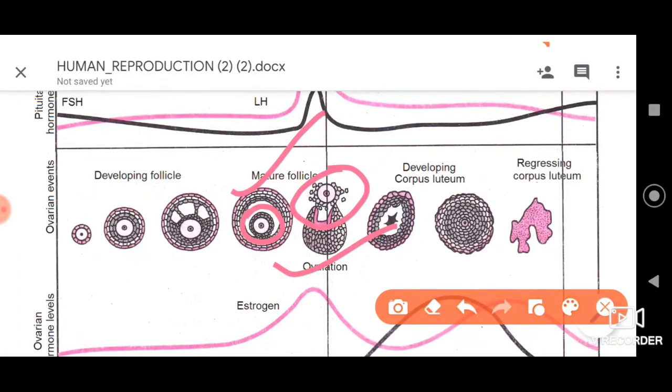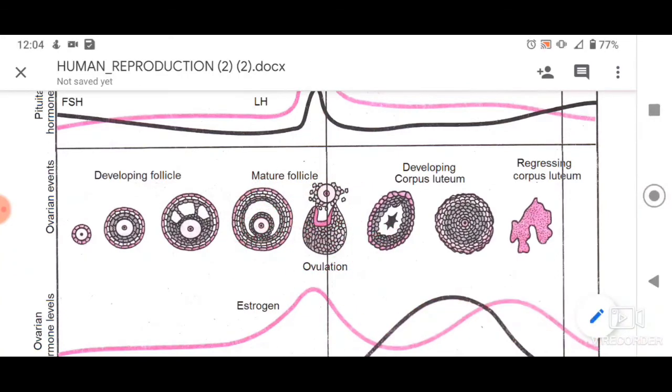So within these 2 days, if it is not fertilized by a sperm, in fact the egg will die. Remember, these are a few important aspects we need to remember pertaining to the ovulation phase, dear friends.